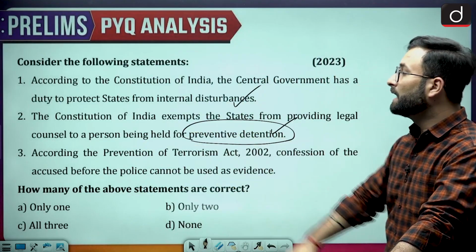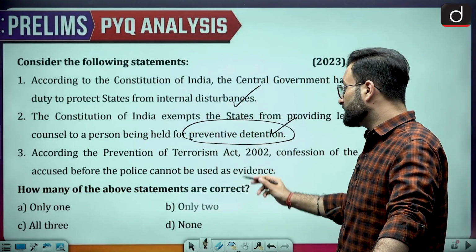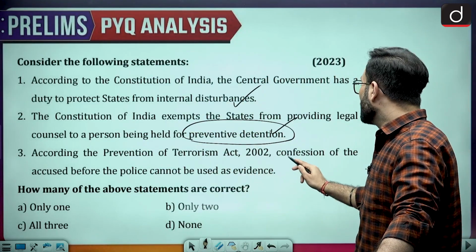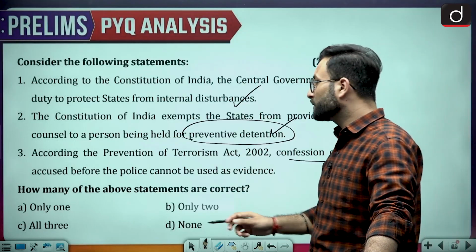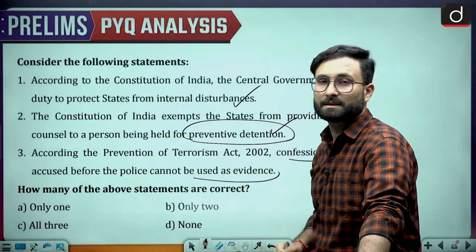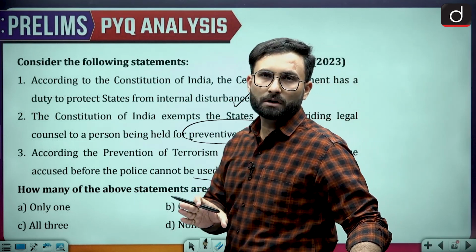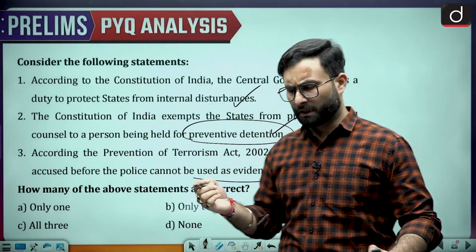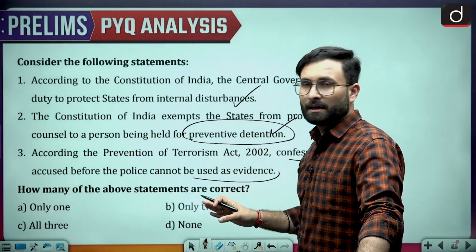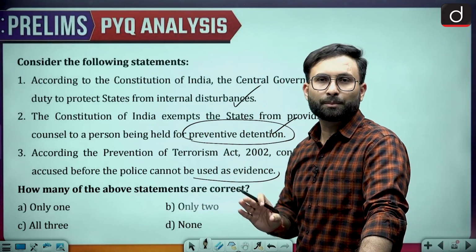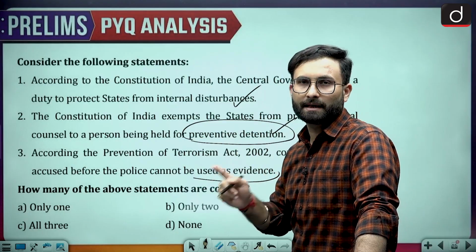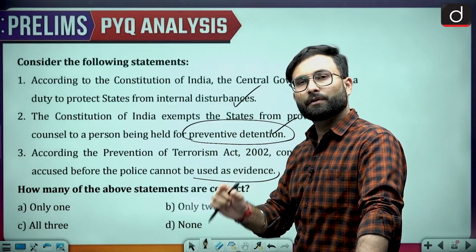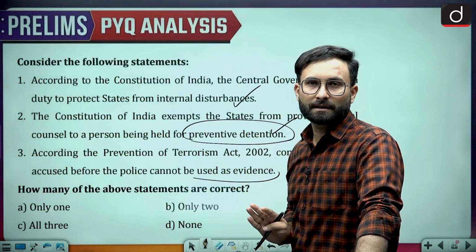Then coming to the next one: according to the Prevention of Terrorism Act, that is POTA 2002, confession of the accused before the police cannot be used as evidence. Now, in general, if we talk about the CrPC, the earlier criminal laws, if there is a confession made in front of the police, that will not be treated as evidence. A confession in front of the judicial magistrate only can be considered as evidence.